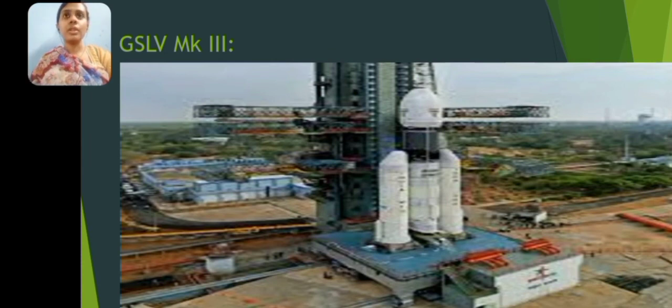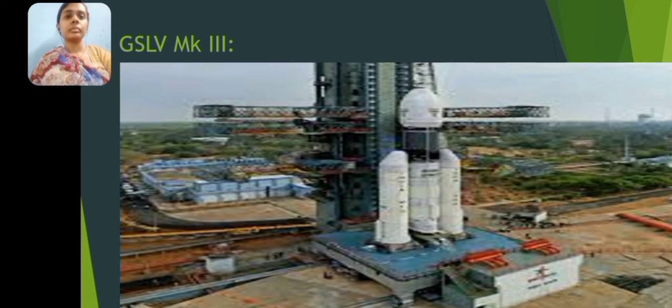ISRO also launched its heaviest rocket, GSLV Mk3, which means Geosynchronous Satellite Launch Vehicle Mark 3, on 5th June 2017 and placed a communication satellite, GSAT-19, in its orbit. So, by launching GSLV Mk3, ISRO became capable of launching 4-ton heavy satellites.